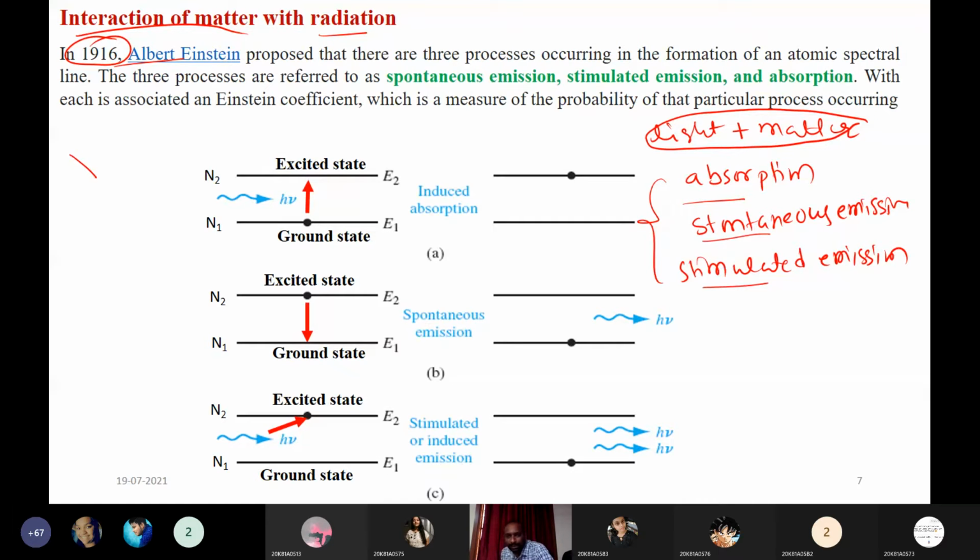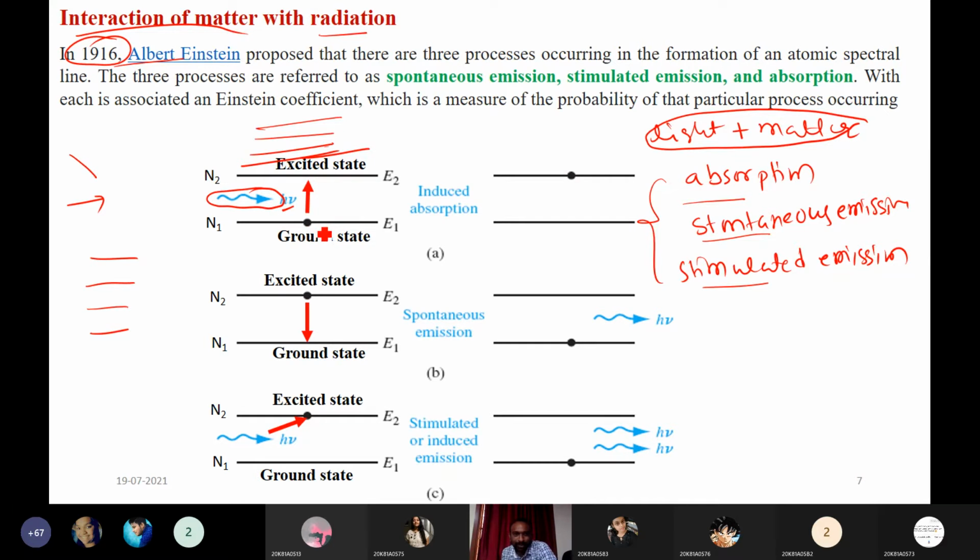Now we will see what absorption, spontaneous emission and stimulated emission are. See the first figure here. We are incident with one photon of energy h nu on the atoms. Suppose there are many energy levels, but here for easy understanding we have only considered two energy levels: the ground state and the excited state.